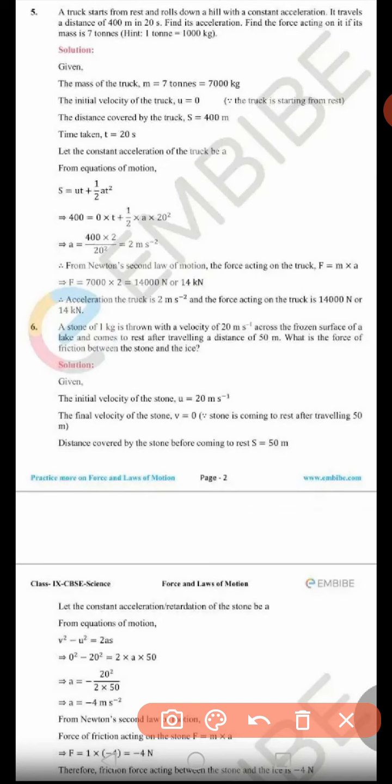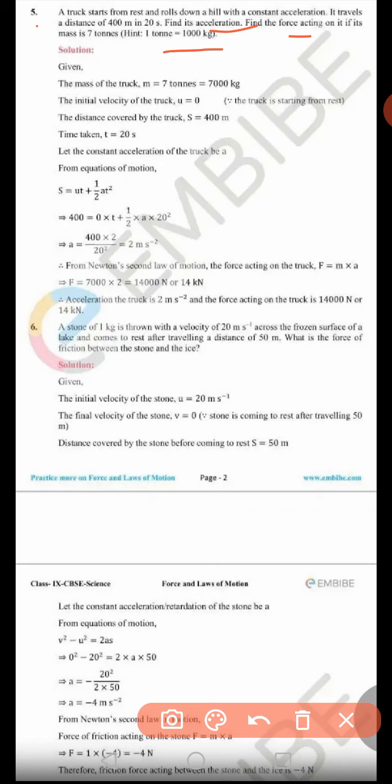So a truck starts from rest and rolls down a hill with a constant acceleration. It travels a distance of 400 meter in 20 seconds. Find the acceleration, and find the force acting on it if its mass is 7 tons. 1 ton is 1000 kg, so 7 tons will be 7 into 1000, which means 7000 kg. First we have to find the acceleration, and then the force.